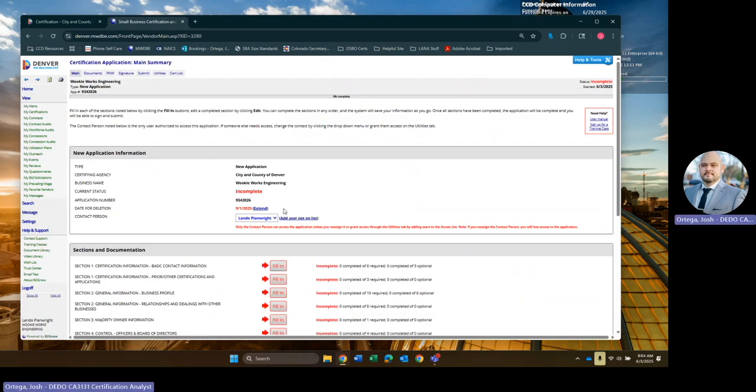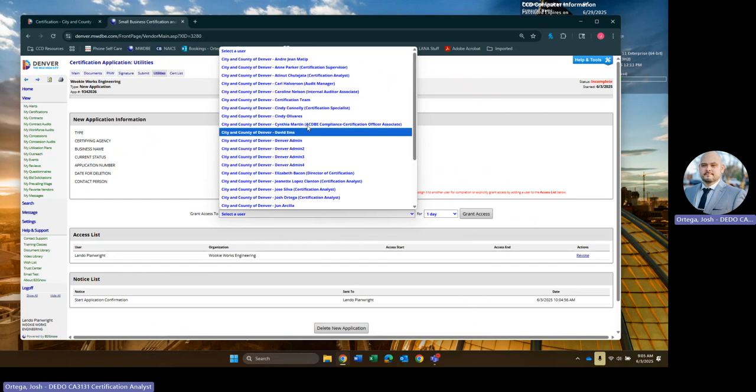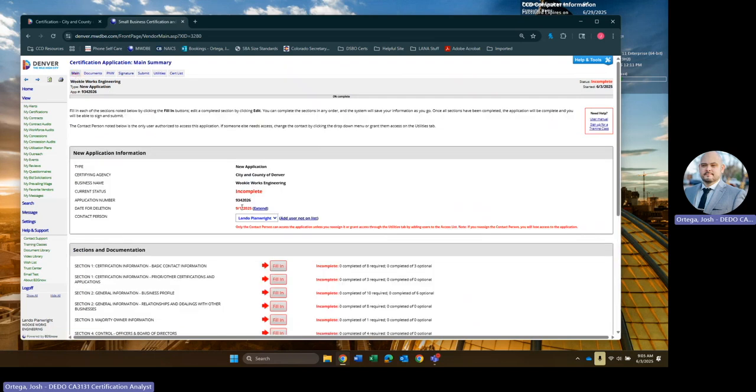All right, so then this is the home page of our application. Up top here, you can look at the documents page. You can go to the PNW module. This will be your signature page. This is where you go to submit. Under utilities, if you ever want to grant us access before you submit to help you with this, is where you can go in and grant us access. That'll give us access for a day or 2 days. This is just for technical support. So if you need our help with something, you can always use this utilities form to grant us access. So we'll get started and we'll just start from section 1.